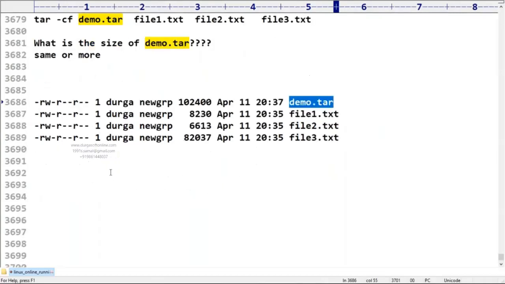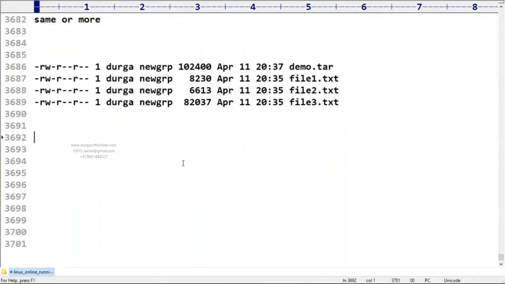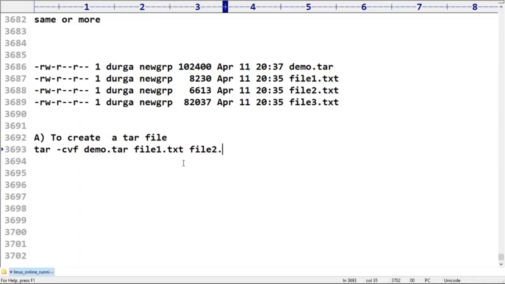Now my question is, how do you create a tar file? Can you please tell what command we use to create a tar file? What is the command we use? Tar -cvf demo.tar and then the file names, file1.txt, file2.txt, file3.txt. This is the command we use.